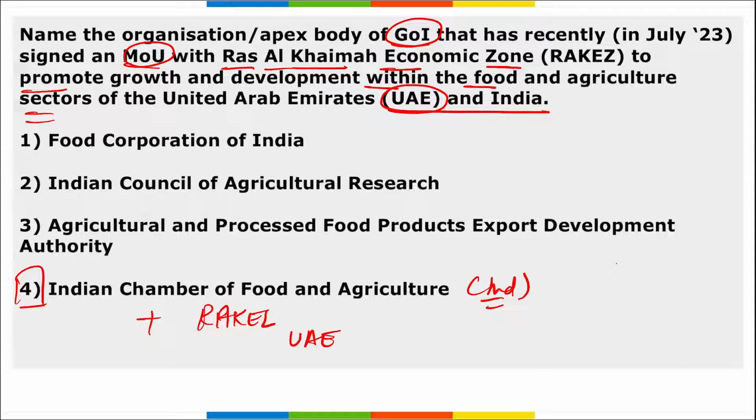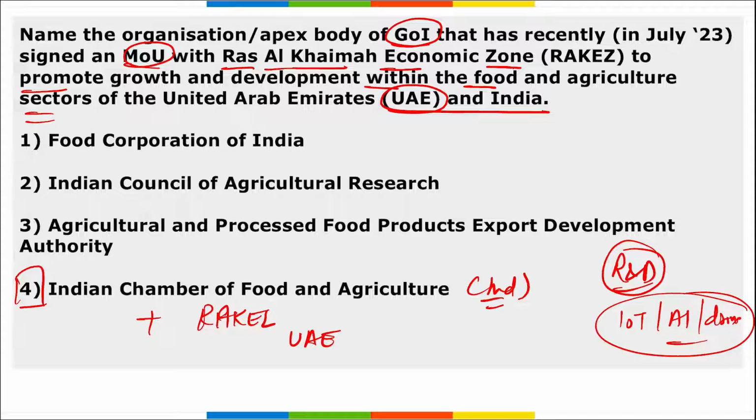Under this, research and development will be there, right? Various investments will be done in the agriculture sector, right? Then various use of upcoming technologies such as your IoT devices, artificial intelligence, drones, they will be incorporated in this agriculture sector to promote research and development and to enhance the earning of these farmers. Correct. So option 4 is correct here. They tied up with Ras Al Khaimah Economic Zone of UAE.